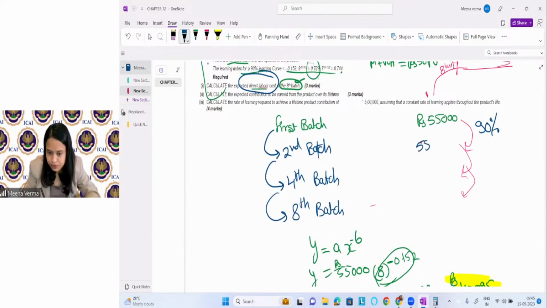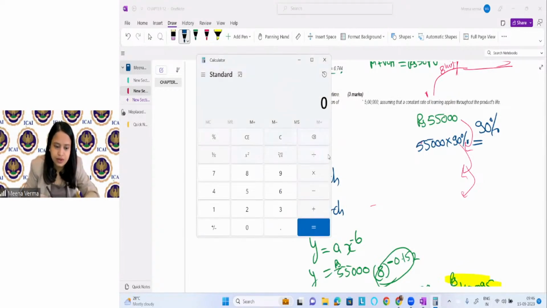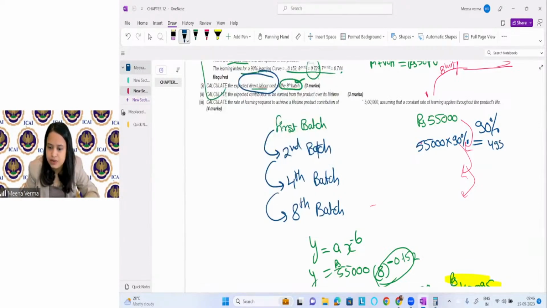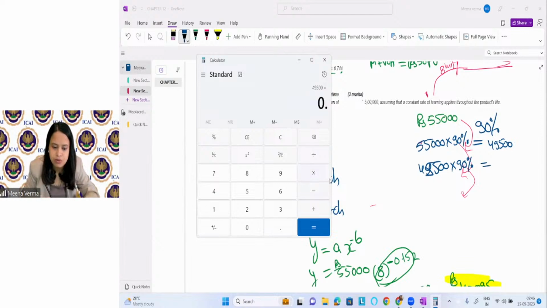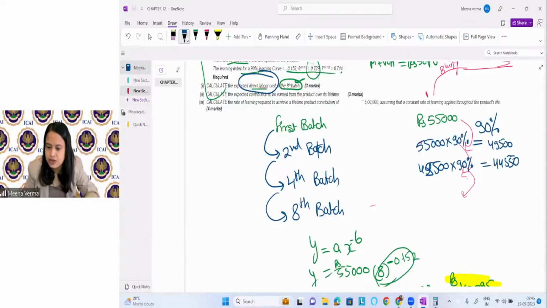So what will happen? 55,000 into 90%. You can see whatever value is coming here. This is what I'm showing you as a comparison, just to confirm that both will be correct. So this will be 49,500. You can take 49,500 here, apply 90%. What value will be coming? Into 0.9, this is 44,550.